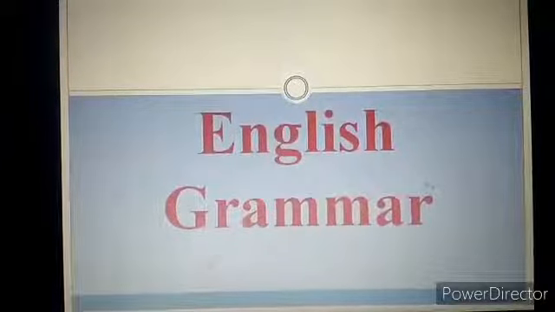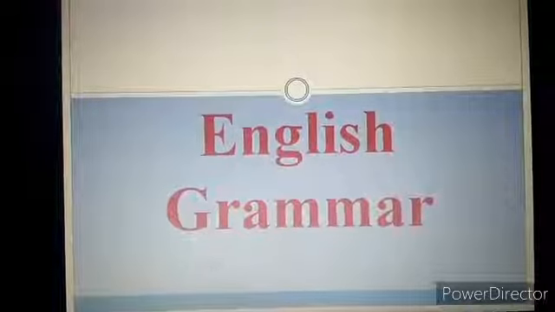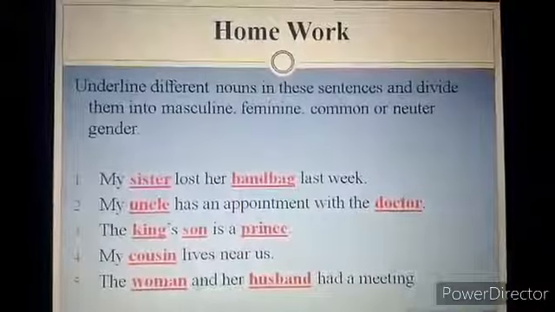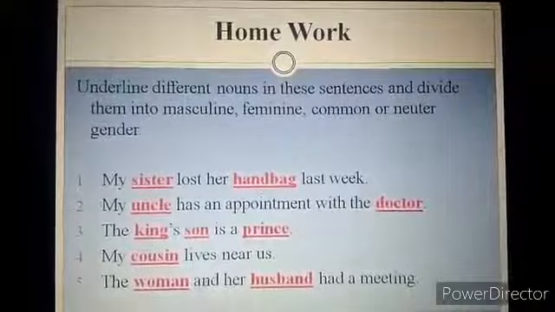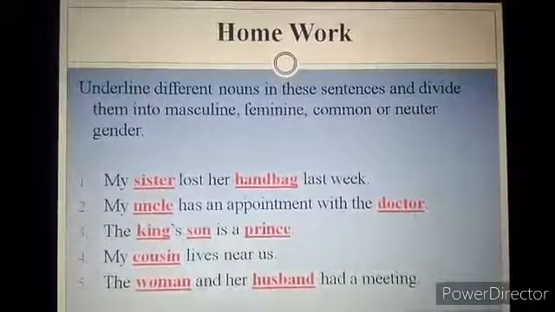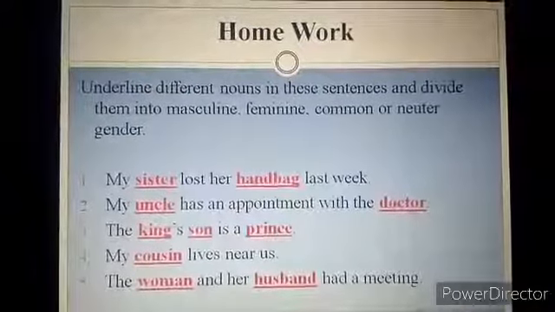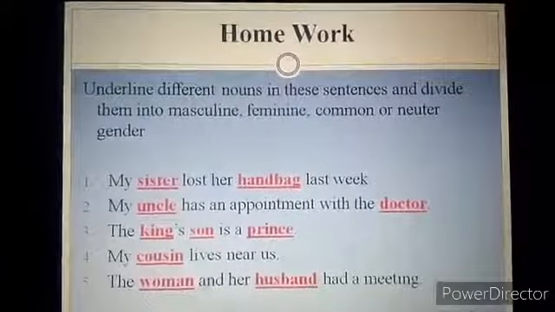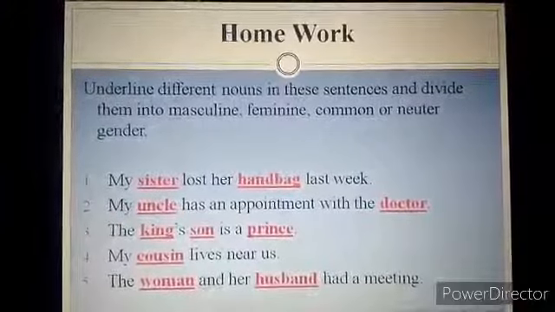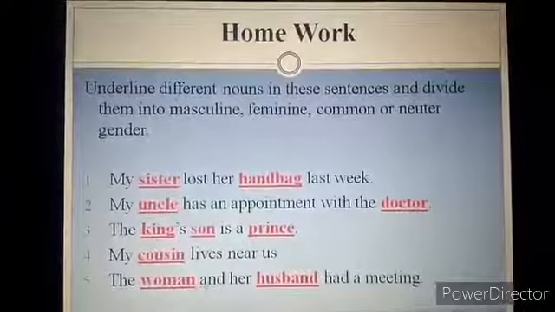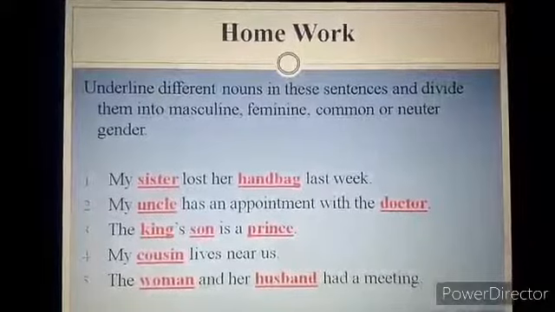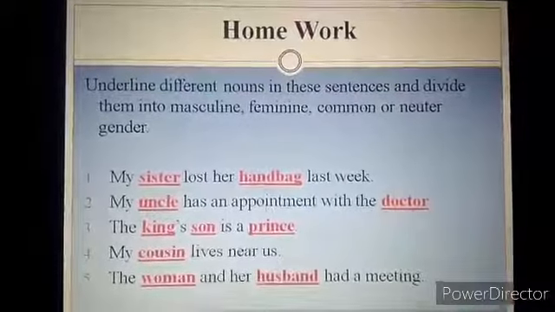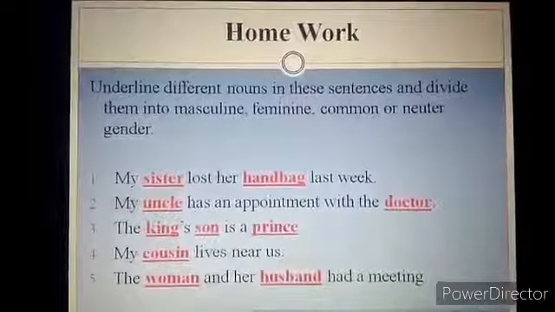Have you done your homework of your previous lecture? Let me check it. Take out your homework pages. Look at the screen. I have highlighted the nouns for you. Look at the first sentence. My sister lost her handbag last week. In this sentence, sister and handbag are nouns. Let's identify their gender as well. Sister is feminine. Handbag is a neuter gender because handbag has no masculine and feminine in it.